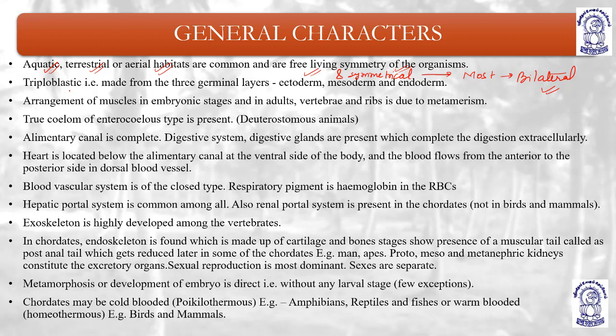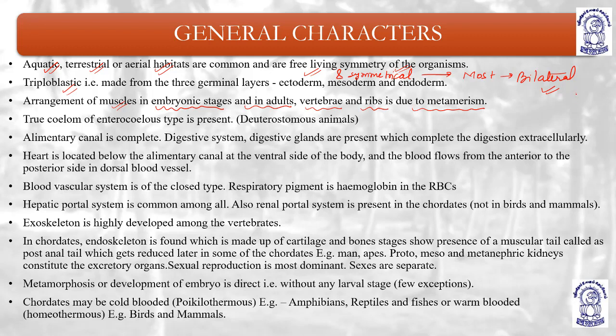They are triploblastic, obviously, made up of ectoderm, endoderm and mesoderm. Arrangement of muscles in embryonic stages: during embryonic stages they have muscles, and in adults too. Vertebrae and ribs are due to metamerism, meaning arrangement of muscles in embryonic stages and adults.